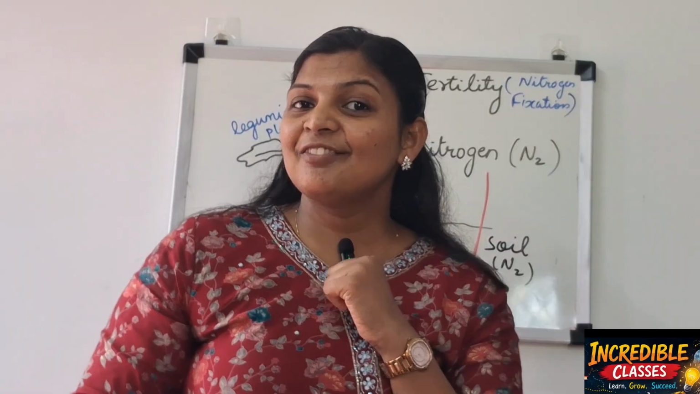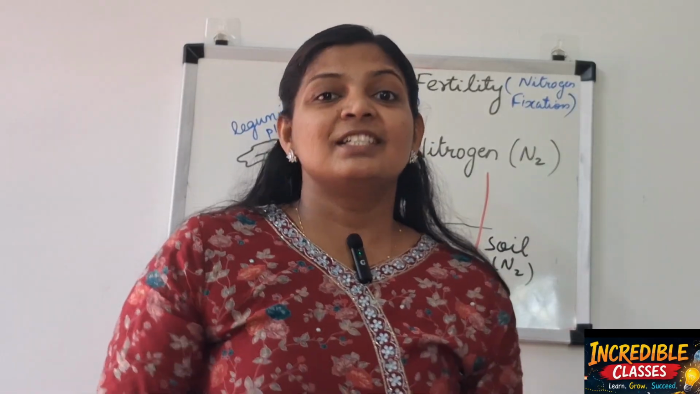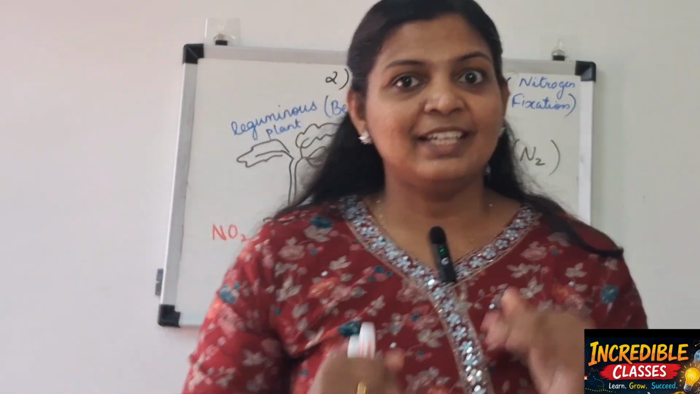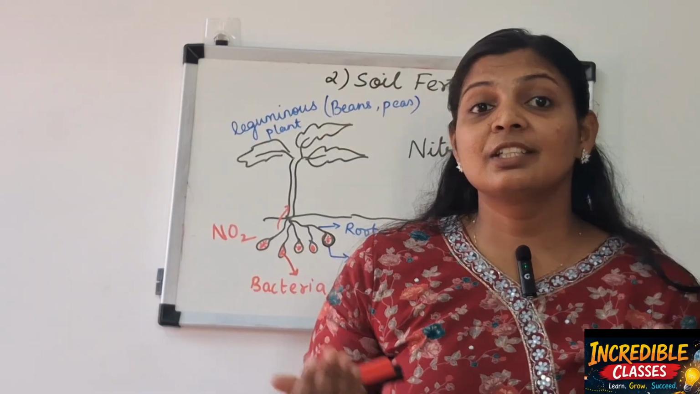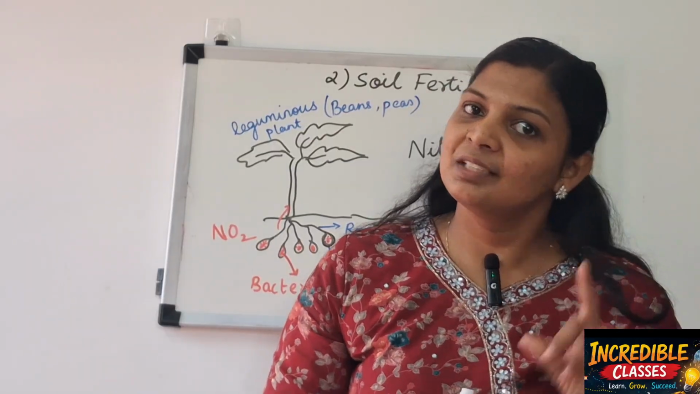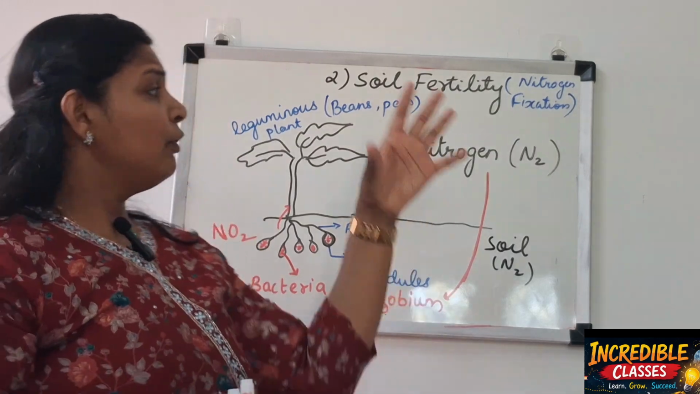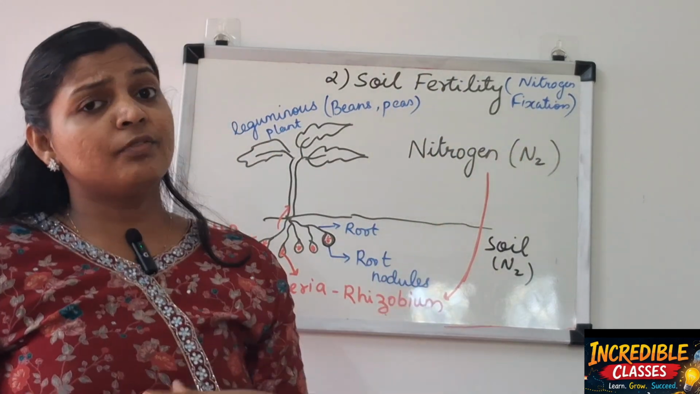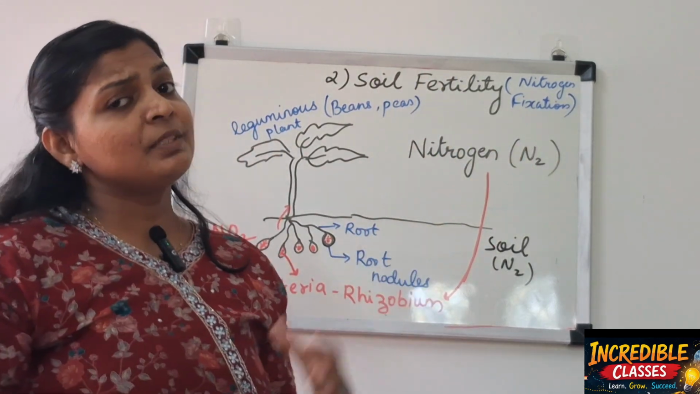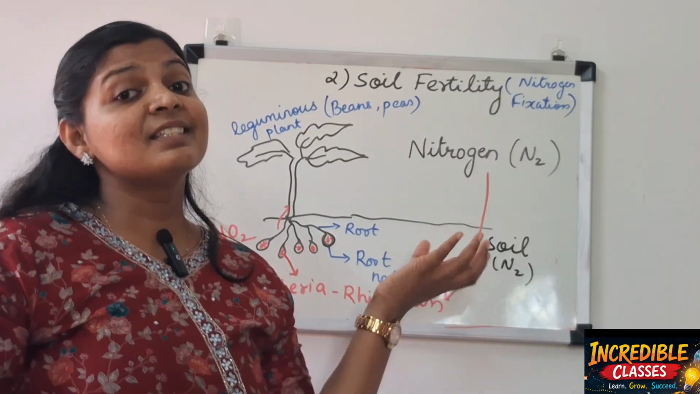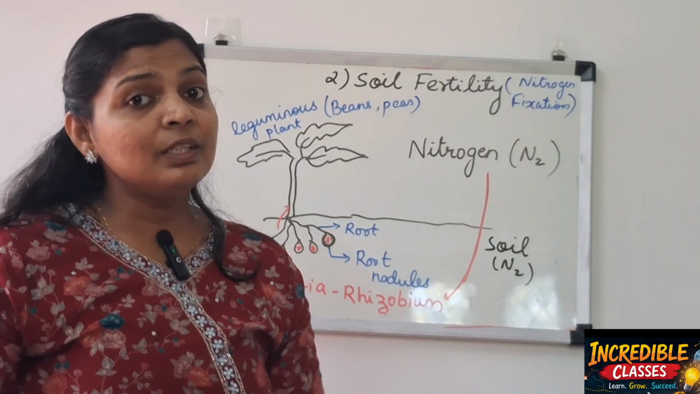Now, fertility of the soil. See, the fertility of the soil will naturally increase when the nitrogen content in the soil increases. Clear? Now, the problem with the plants is that even though our environment has lots of nitrogen in it, it cannot be taken by plants directly. So what will they do?